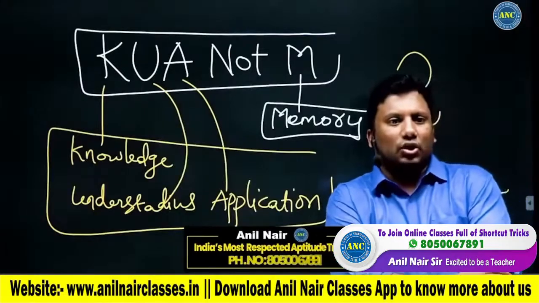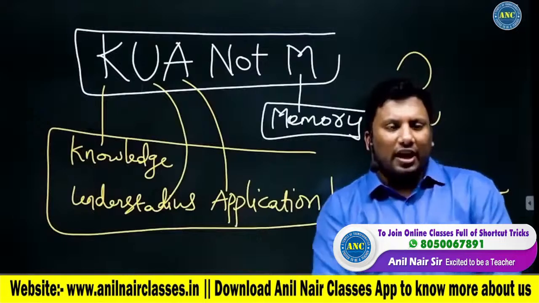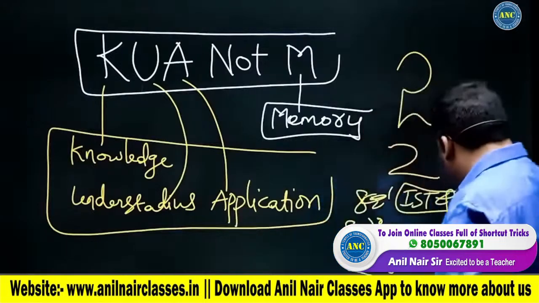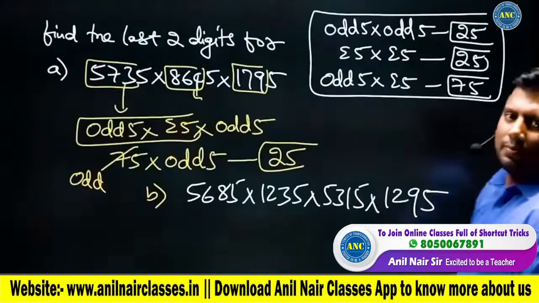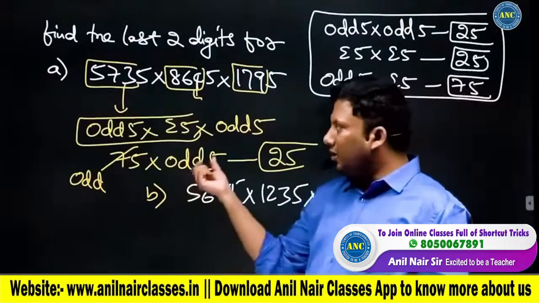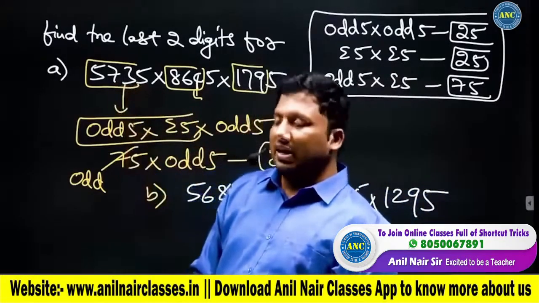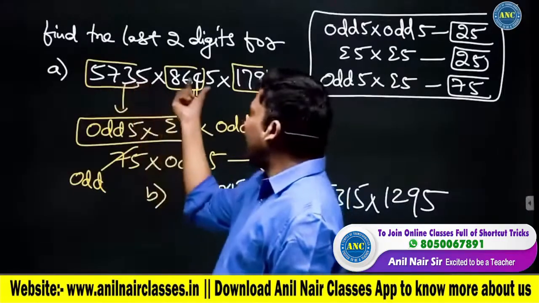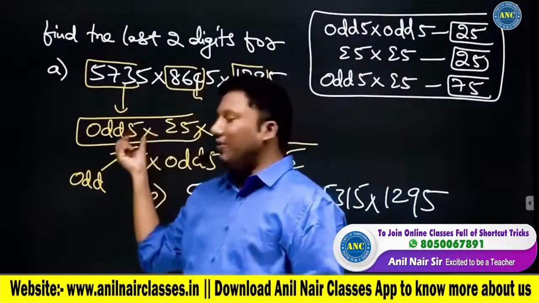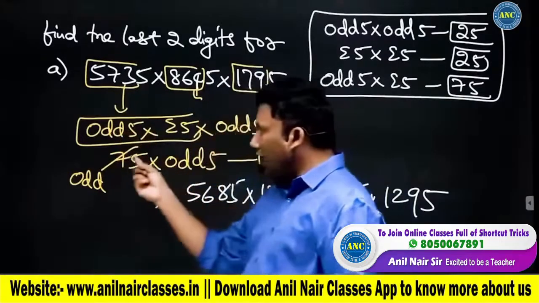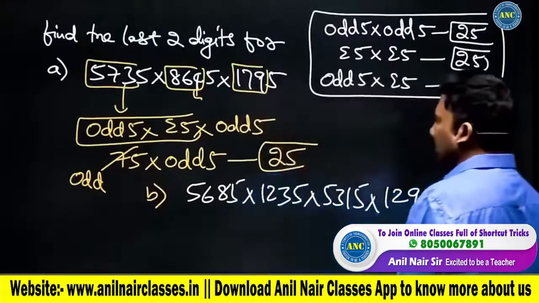Spandana is asking me to repeat. Please mention the question, Spandana, and I will repeat the concept. You are referring to this concept, 5735, I am assuming. If the unit digit is 5, odd 5 into odd 5, even 5 into even 5: last two digits 25. Odd 5 into even 5: 7 is odd, so 75. Odd 5 into odd 5, answer last 2 digits will be 25.